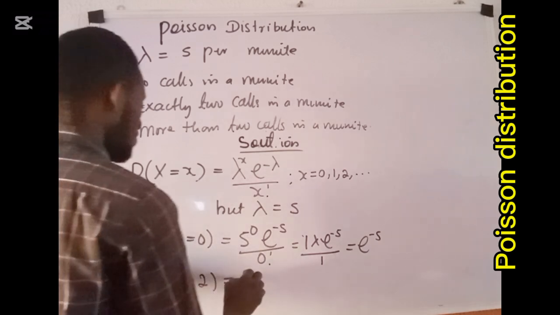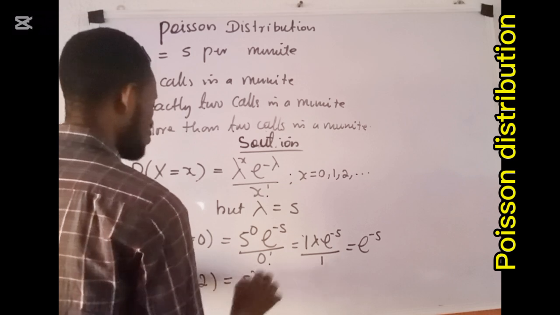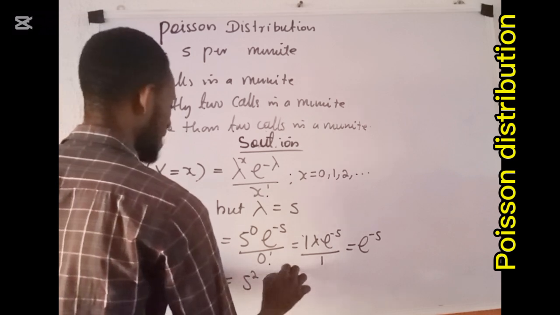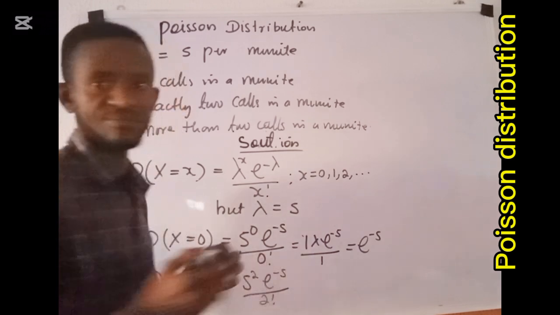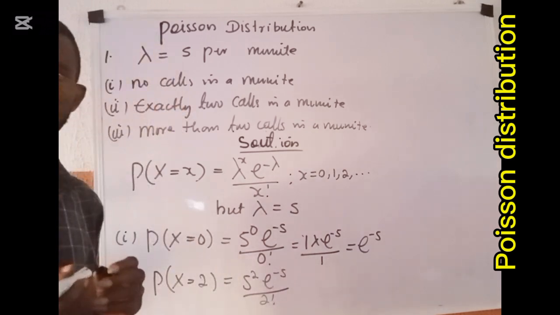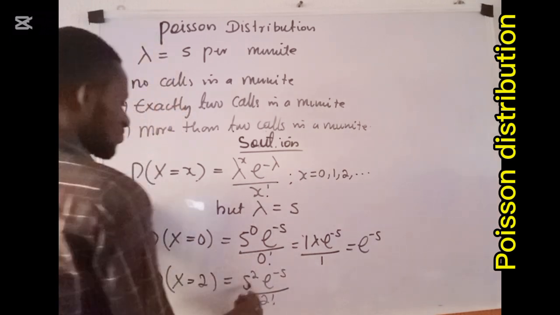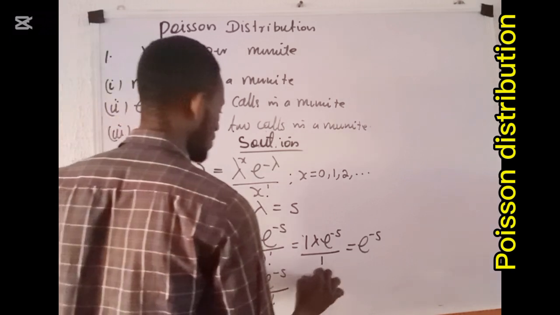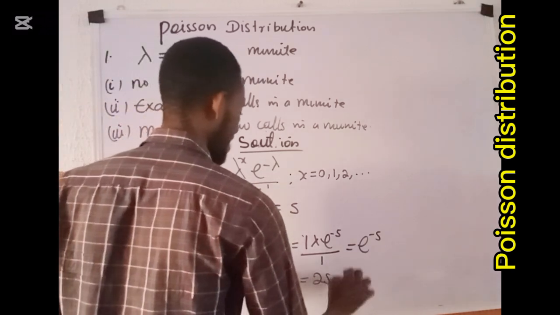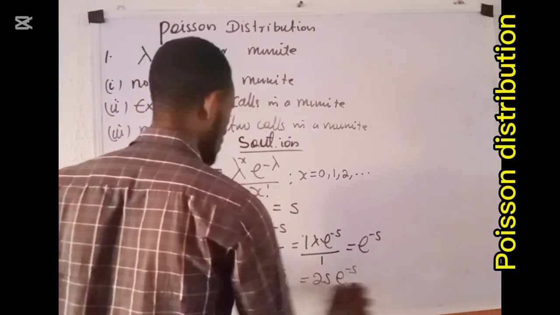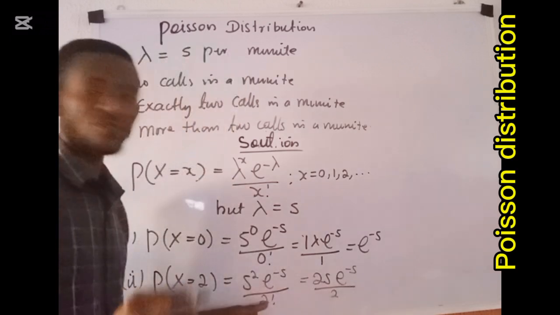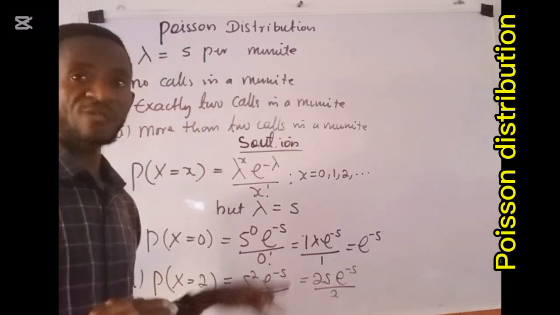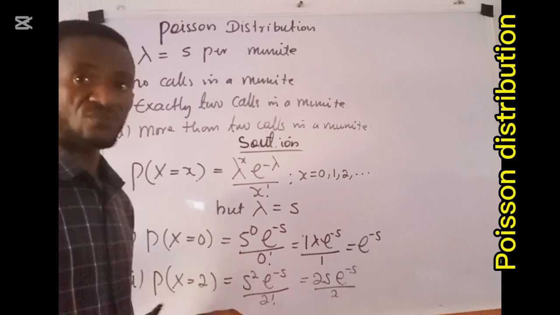So we have 5 raised to power 2, exponential minus 5, all over 2 factorial. 5 raised to power 2 gives me 25, exponential minus 5, all over 2, because 2 factorial means 2 times 1, which is 2.